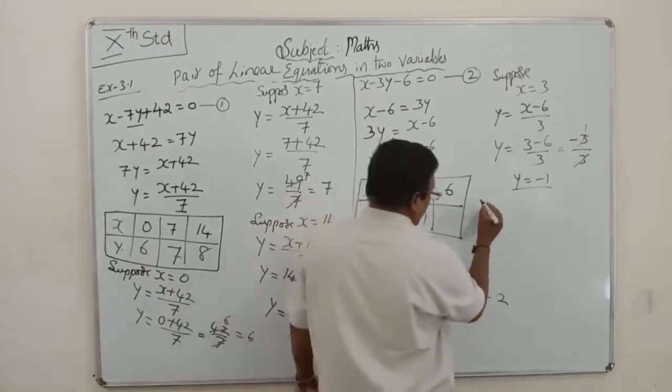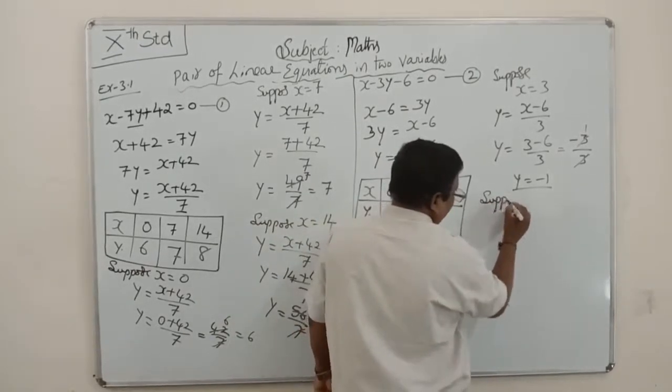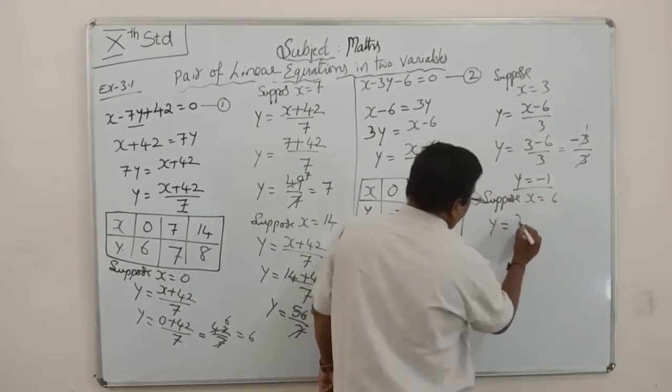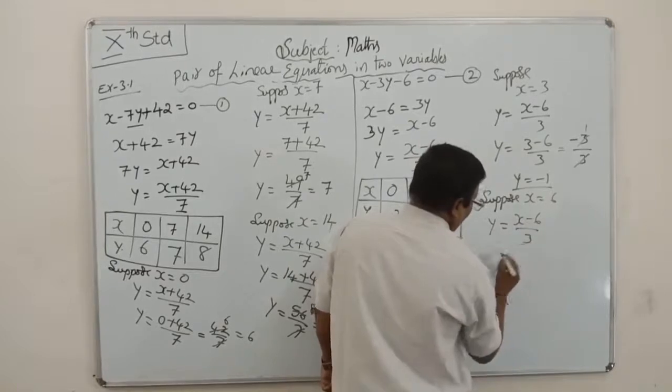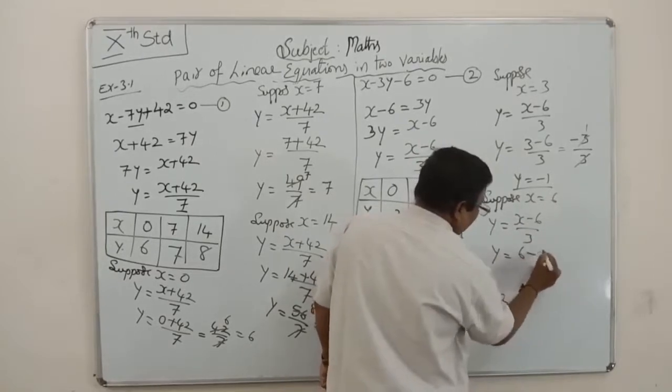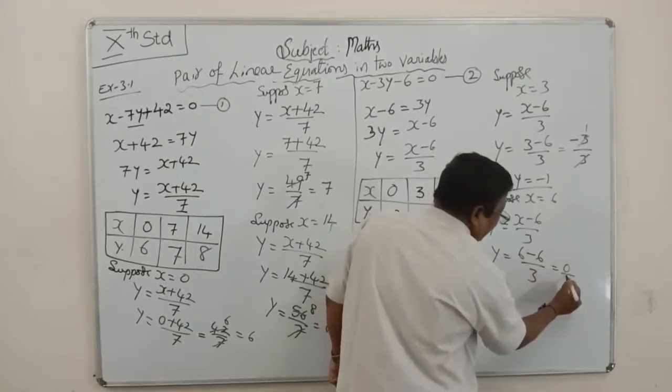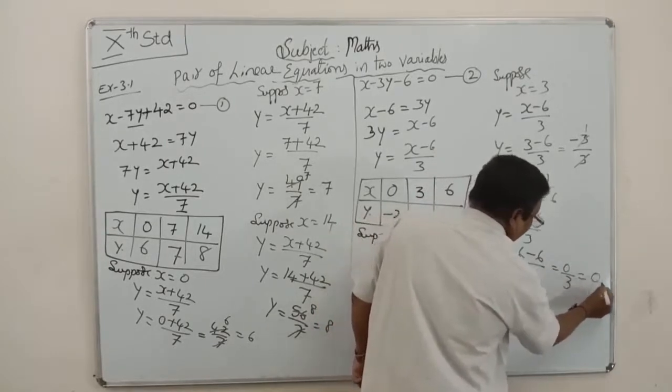Suppose x is equal to 6. y is equal to (x minus 6) by 3. y is equal to (6 minus 6) by 3. 6 minus 6 is nothing but 0. 0 by any number is nothing but 0 only. This is 0.